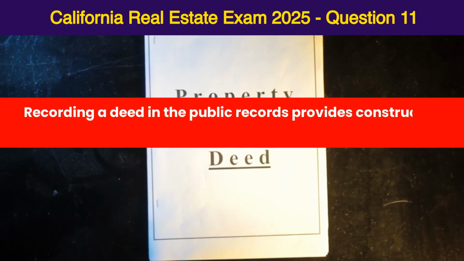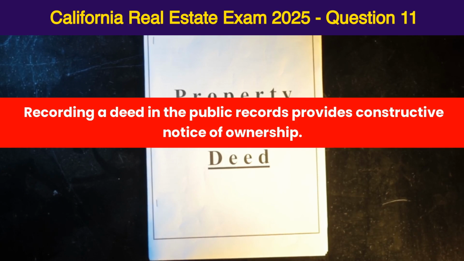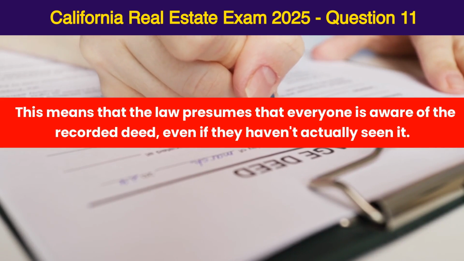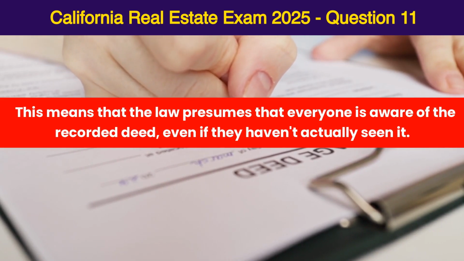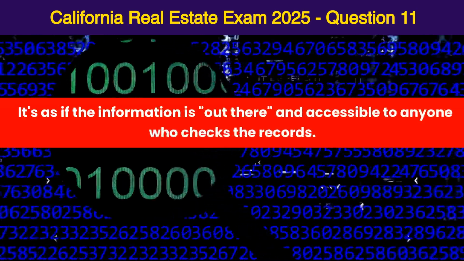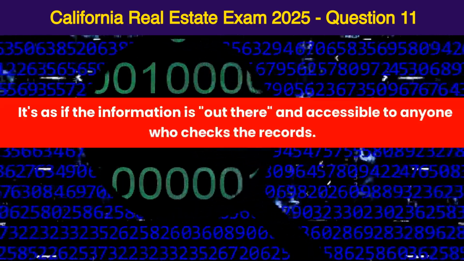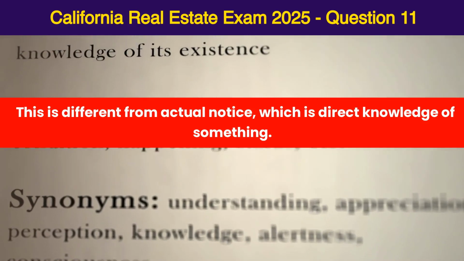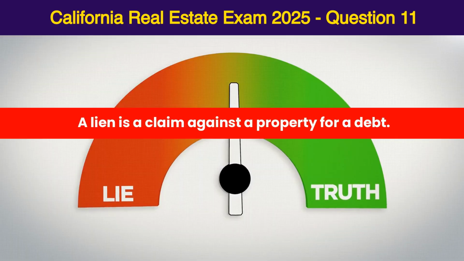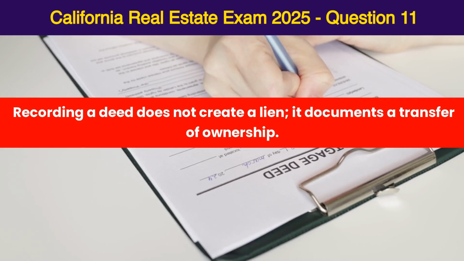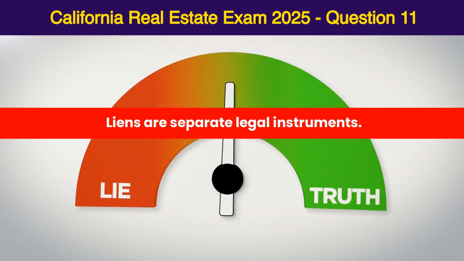Recording a deed in the public records provides constructive notice of ownership. This means that the law presumes that everyone is aware of the recorded deed, even if they haven't actually seen it. It's as if the information is out there and accessible to anyone who checks the records. This is different from actual notice, which is direct knowledge of something. A lien is a claim against a property for a debt. Recording a deed does not create a lien. It documents a transfer of ownership. Liens are separate legal instruments.